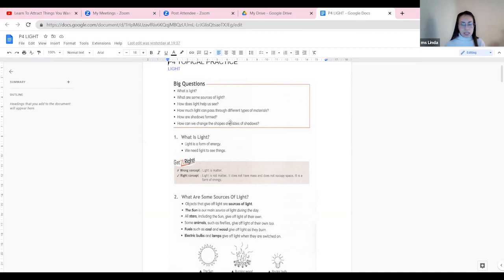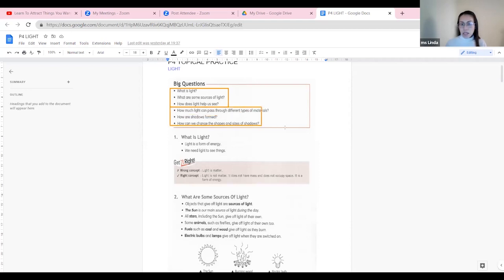Third, how does light help us see, and you need to be able to describe it in your own words. That's your third checklist. Now all the checklists are actually right here. This is the checklist that you need to know, the first three. And then fourth, you need to know how light passes through different materials.